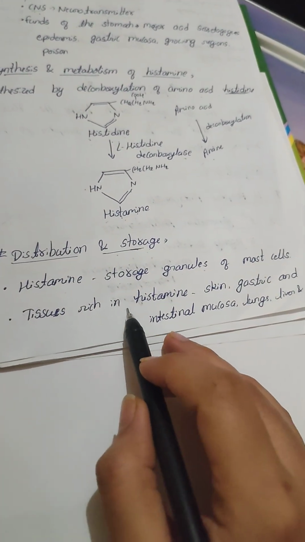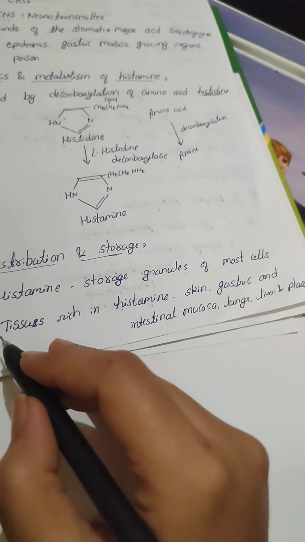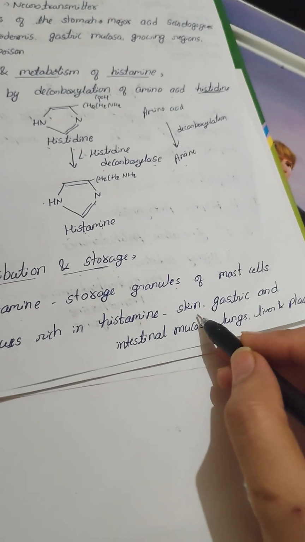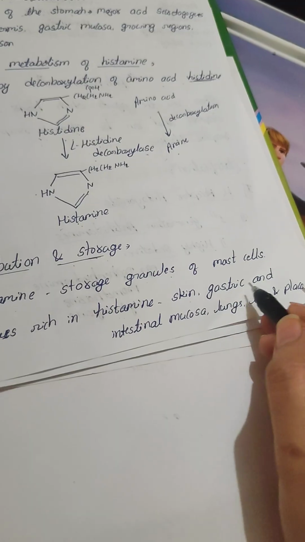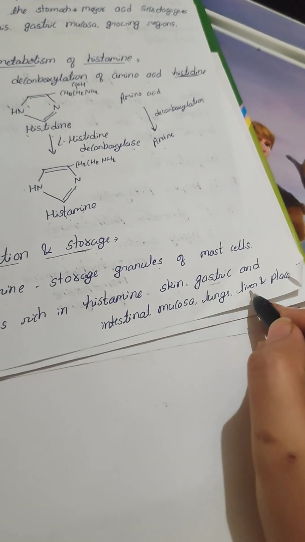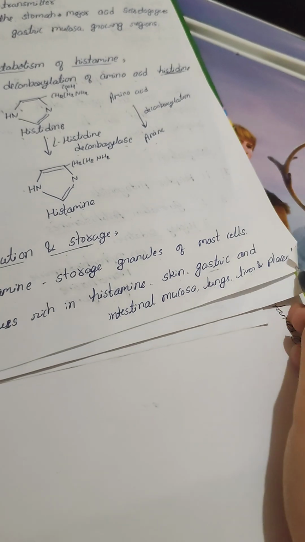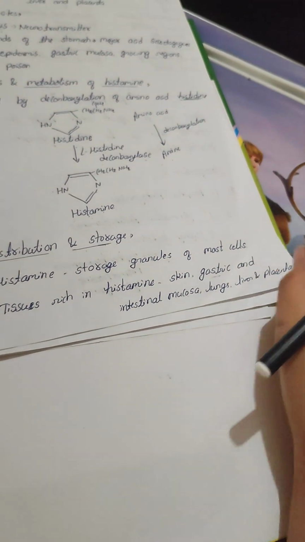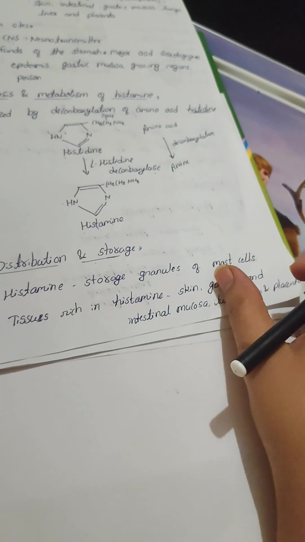We have already studied that the primary site is the mast cell granules. The tissues rich in histamine, which contain more histamine, are the skin, gastric area, intestinal mucosa, lung, liver and placenta.